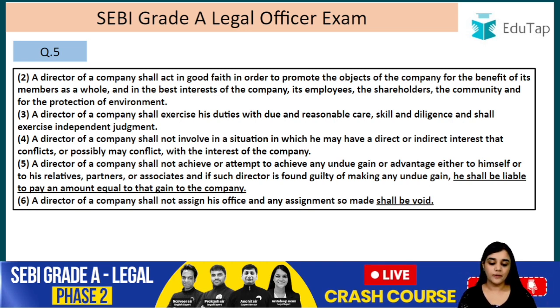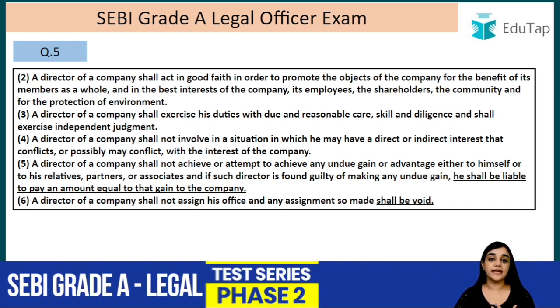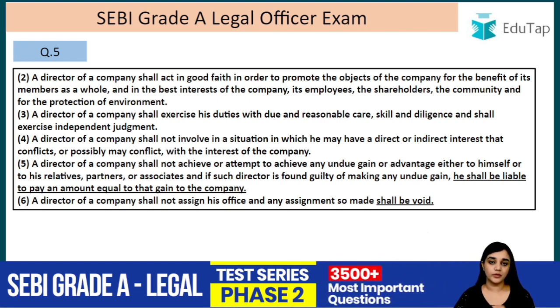A director of a company shall not assign his office and any assignment so made shall be void. So basically he cannot assign his office to anyone else, and in case he does that, it is going to be void.